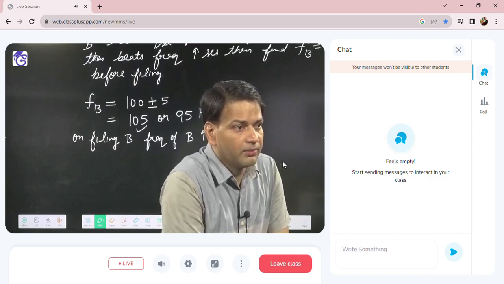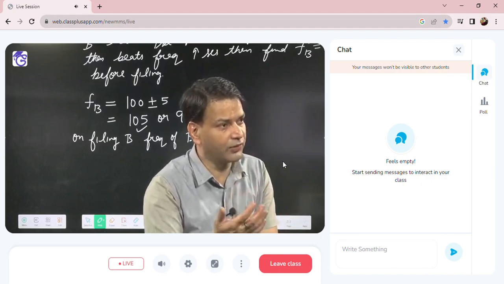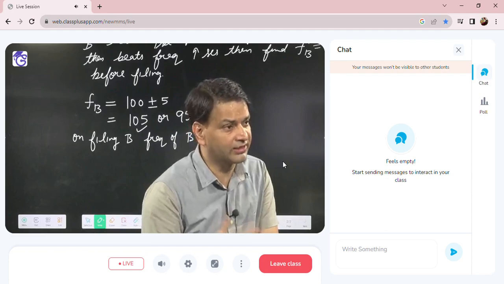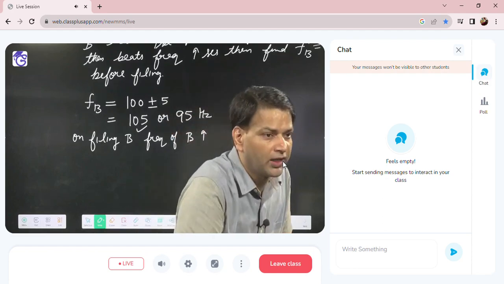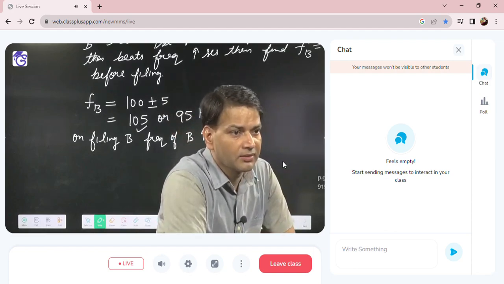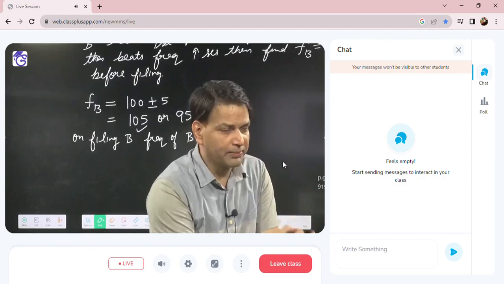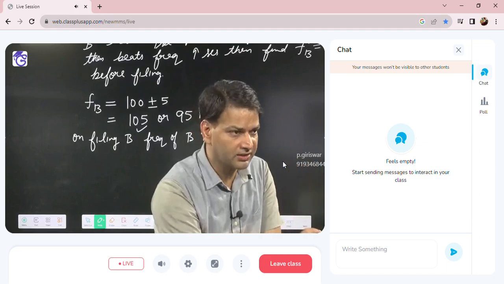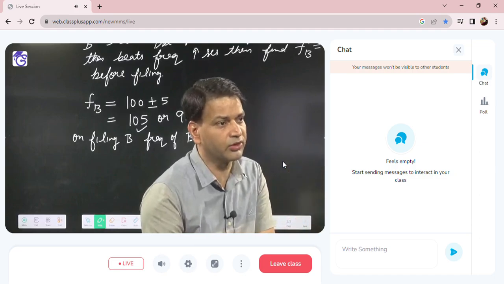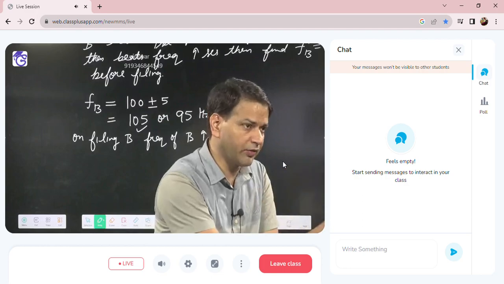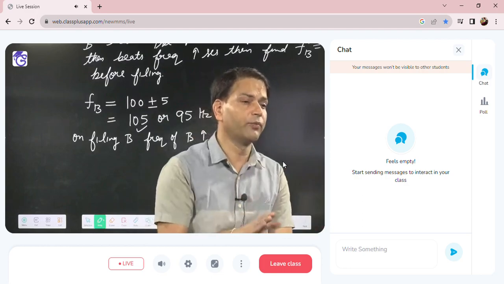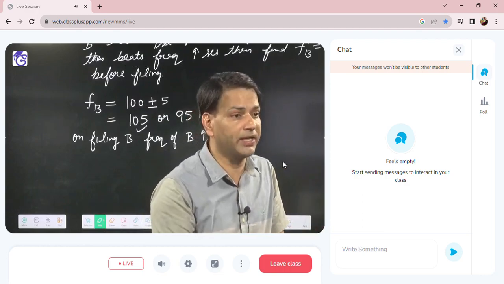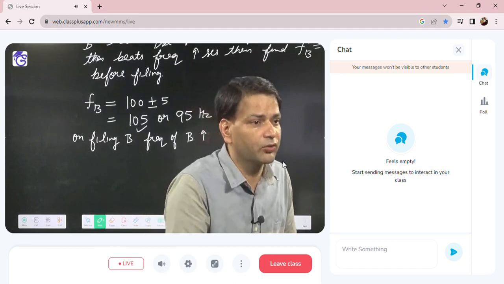Before filing means after filing the frequency, the beat frequency increases. So what was the frequency of B before filing? I am asking. Okay. So 105 becomes 106, suppose you file. So 106 and 100, difference is 6, beat frequency increases. It is justifying our answer. It means before filing, what is the frequency of B?